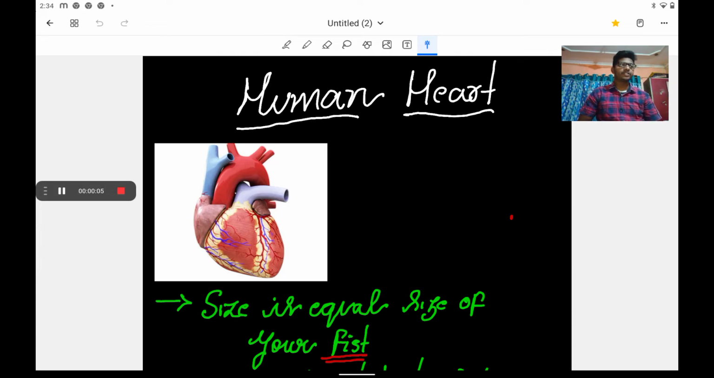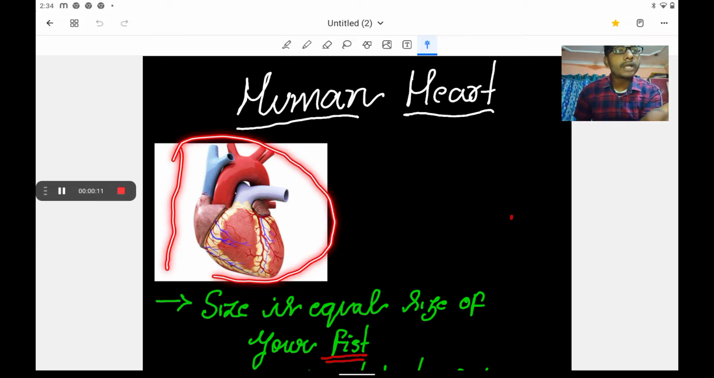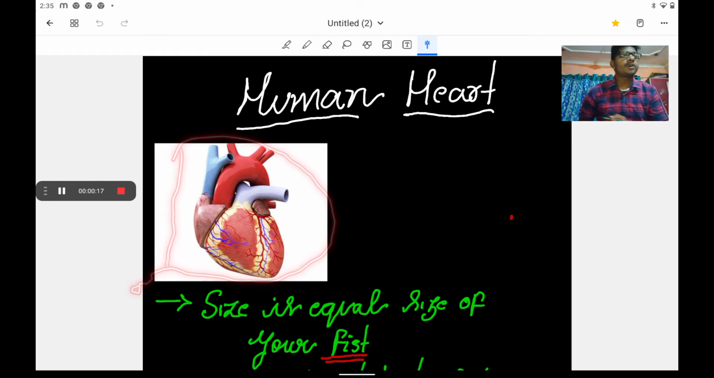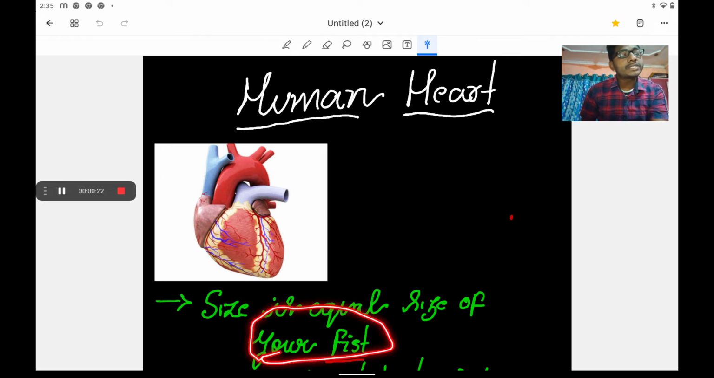Today I am going to teach you about the human heart. This is an important vital organ which is present in our body, called the heart. So what is the size of your heart? It is equal to the size of your fist. Suppose this is my fist. My heart is equal to the size of my fist.